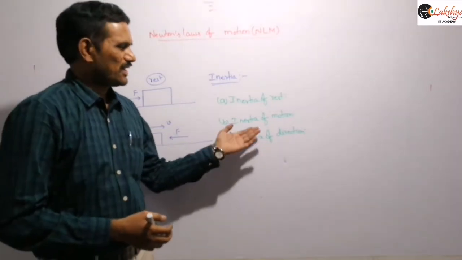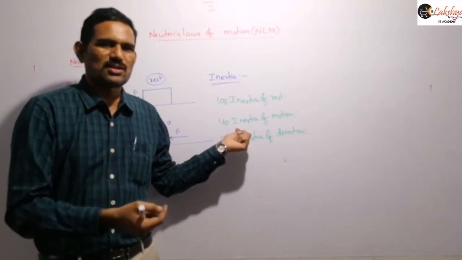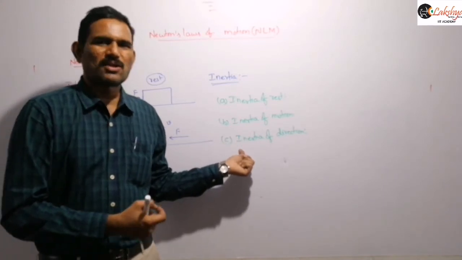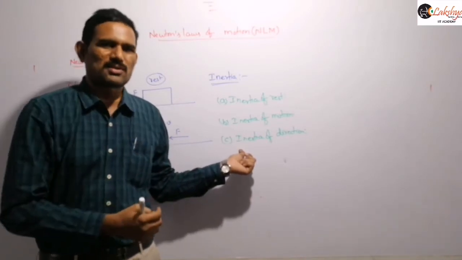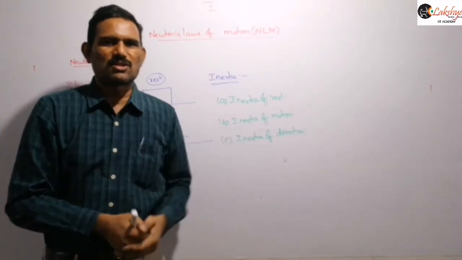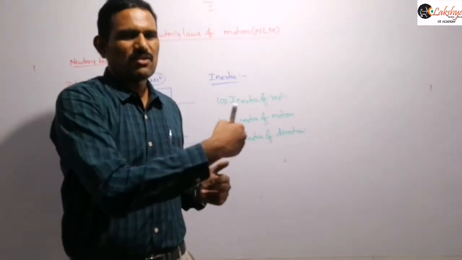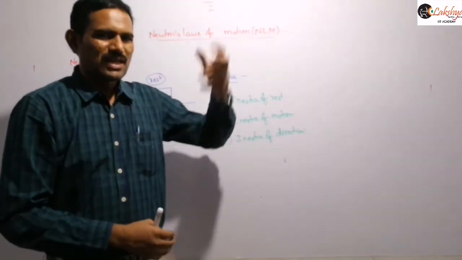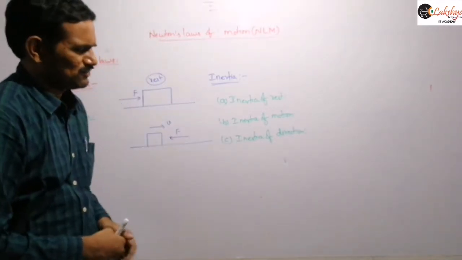Next, the same for inertia of direction. Inertia of motion means the inability of a body to change its state of motion by itself. And similarly, inertia of direction means the inability of a body to change its direction by itself. That means if a body is traveling along a straight line, then it can't change its direction of motion by itself unless an external force acts on it, right? If you want to change the direction of motion of an object, some external force is required, then only the body can change its direction. Such an inability to change its direction by itself is called inertia of direction here.